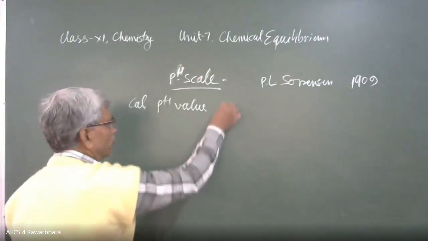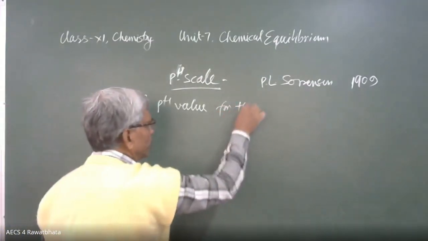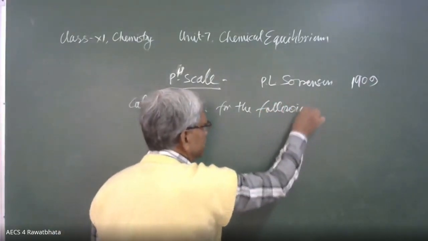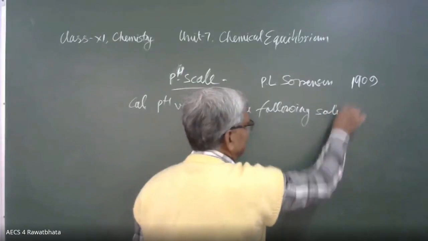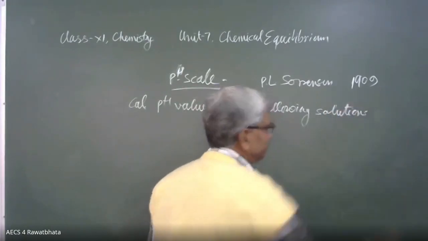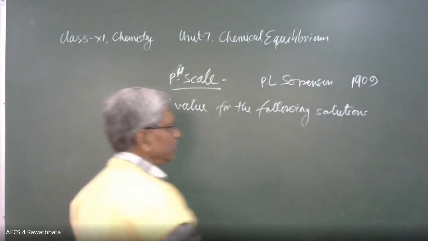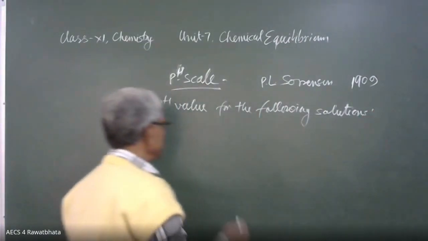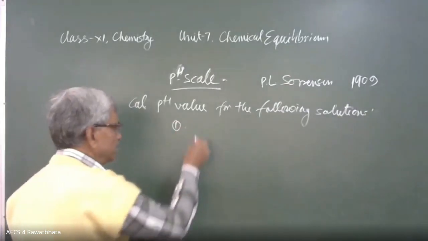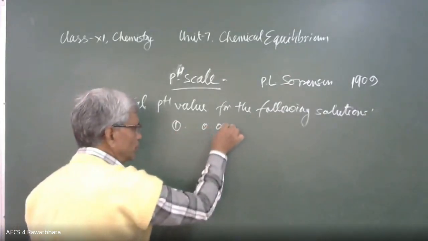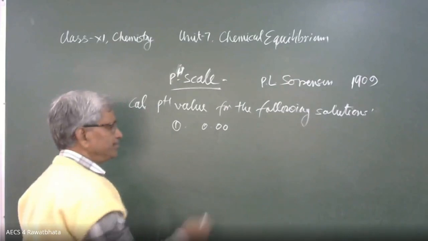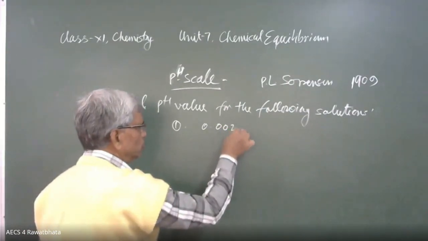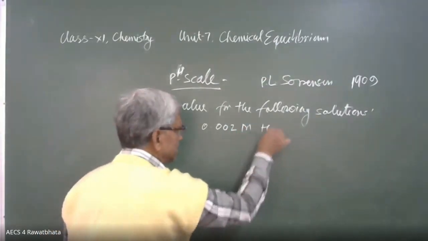Calculate pH value for the following solutions. Some solutions I am giving. What should be the pH of these solutions? The first solution is 0.002 M HCl.